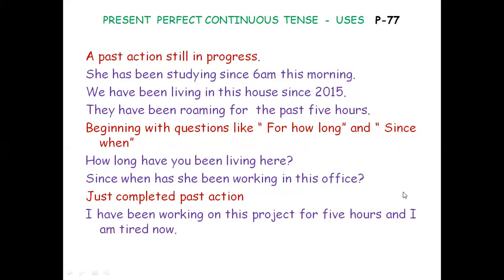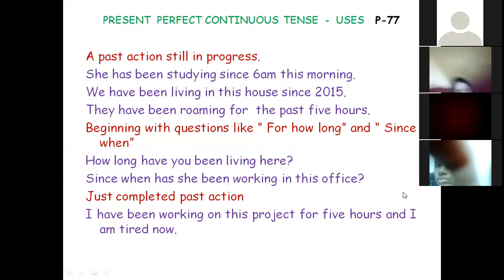A past action still in progress. You should understand very well when the studying started. When did studying start? When is it going to close? Is it actually going on at present or not? Three questions are very important: when, when start, is it continuing now?